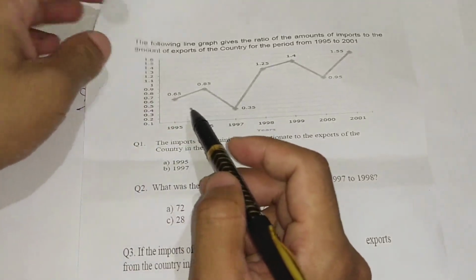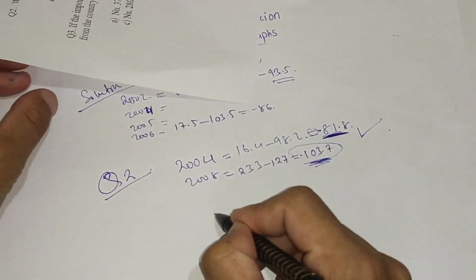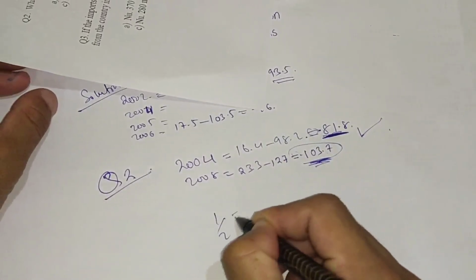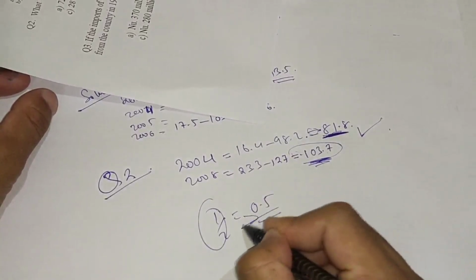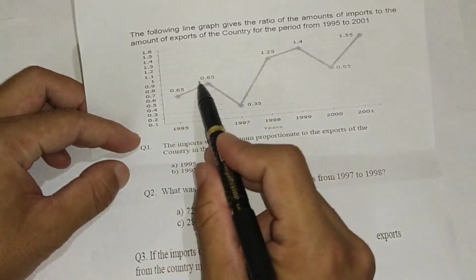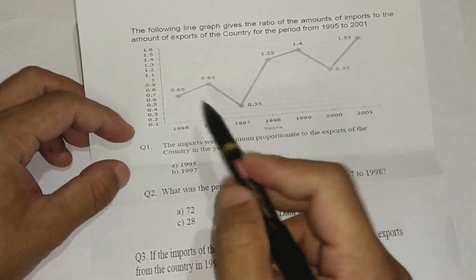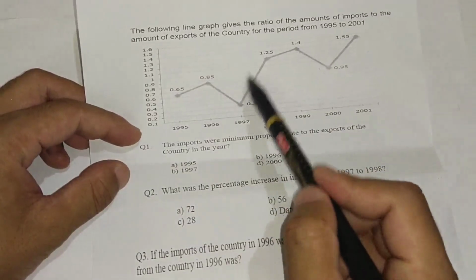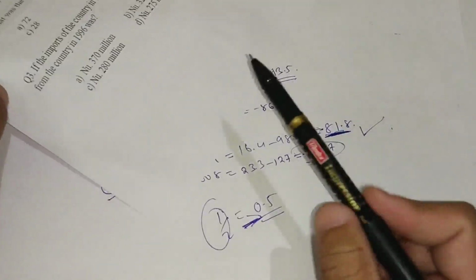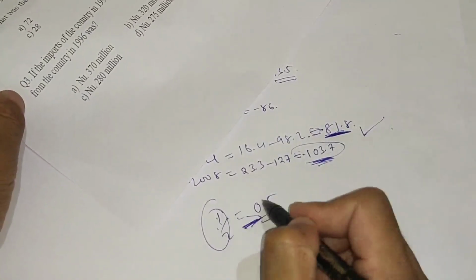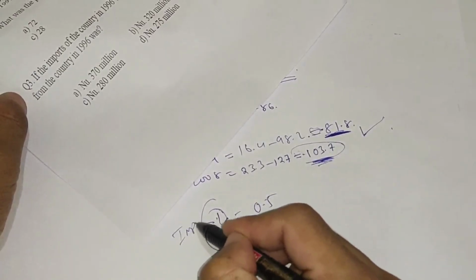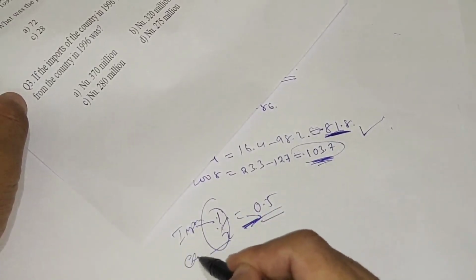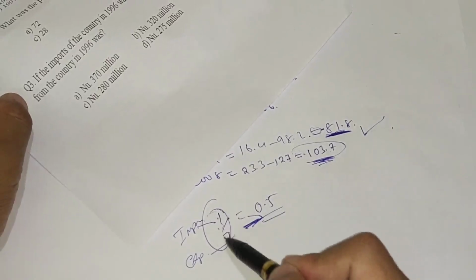For example, a ratio of 1/2 is 0.5, and this is a ratio, so these are all ratios of the amount of import over export. So 1/2 means 0.5, where import is the numerator and export is the denominator.